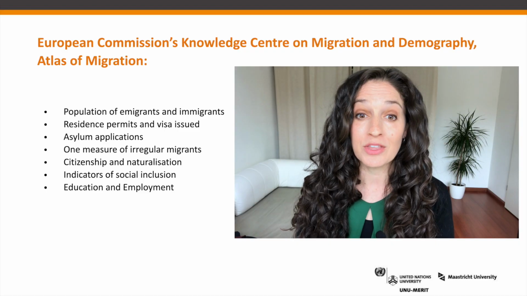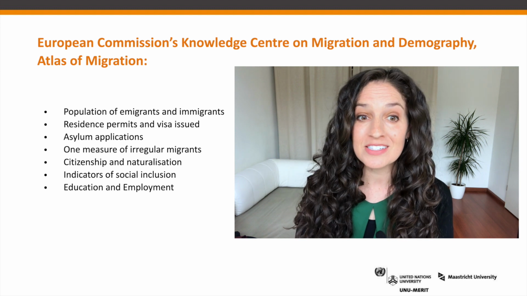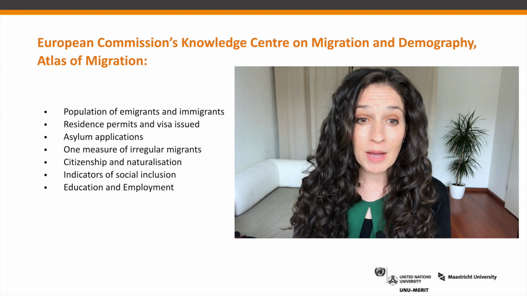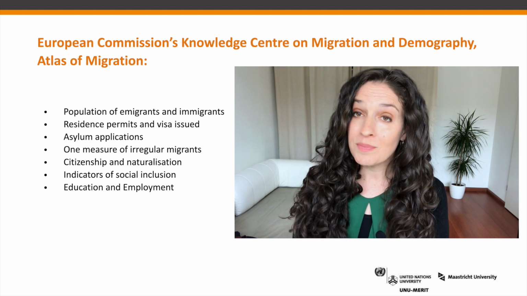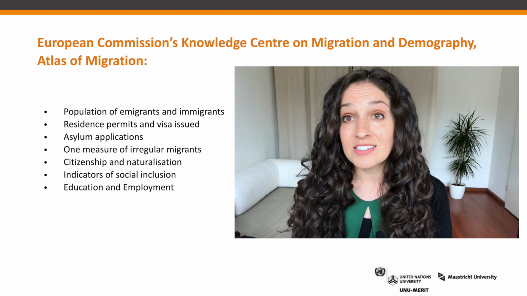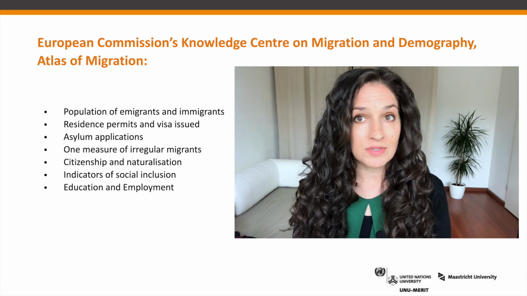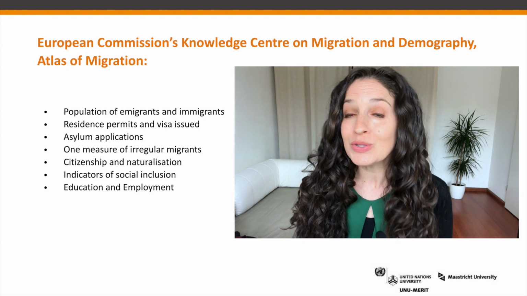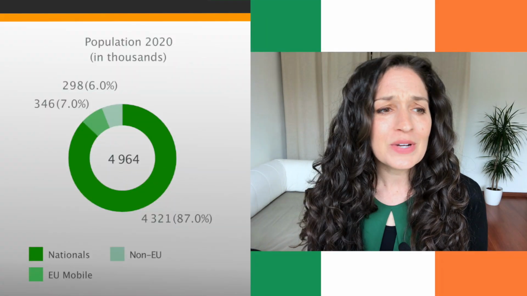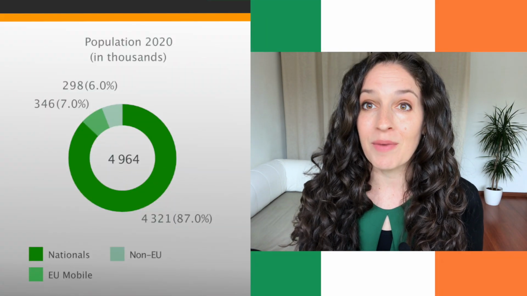So now let's jump in and get started, because I want to cover quite a few things today with regard to migration in Ireland. I'm going to look at the population of emigrants and immigrants. I'll look at residence permits and visas issued. We'll look at asylum applications. We'll also look at one measure of irregular migration. We'll also look at citizenship and naturalization, as well as some indicators of social inclusion. And we'll round it all off with looking at education and employment. So now let's just jump right in and talk about the population.